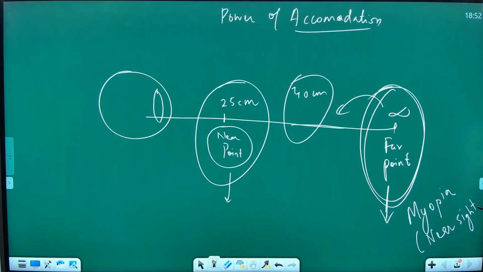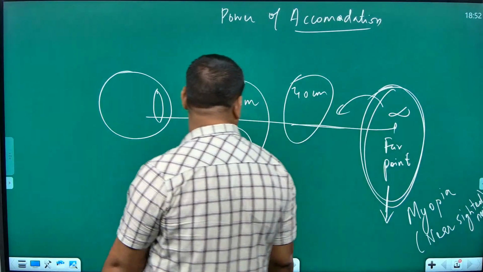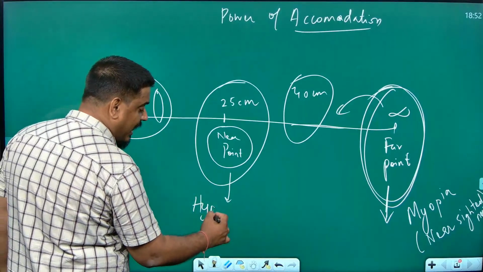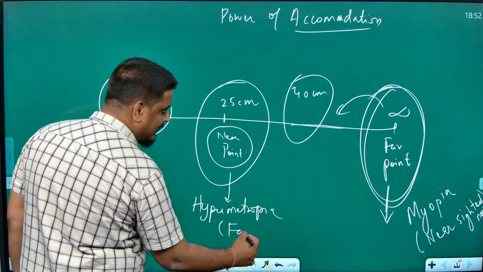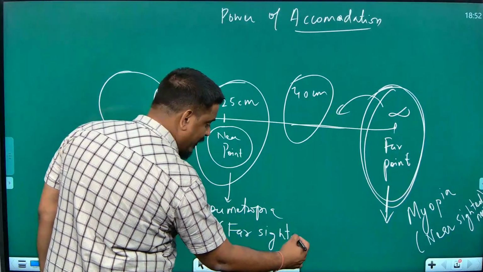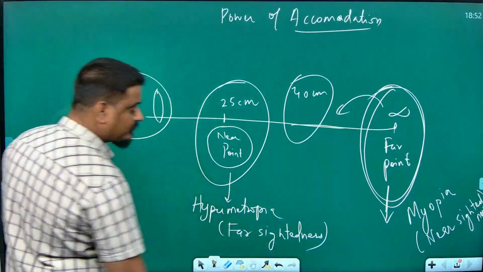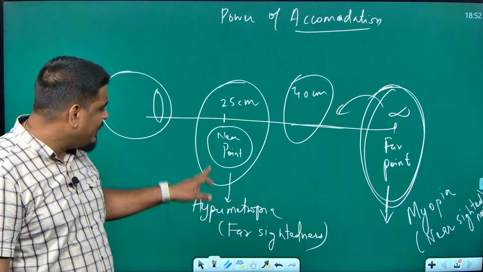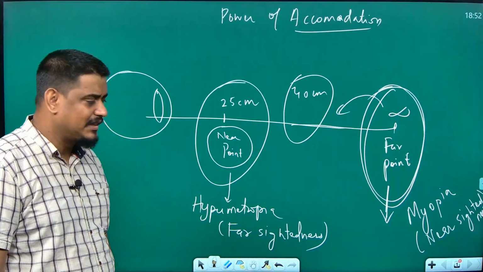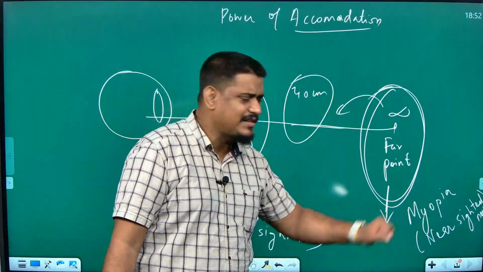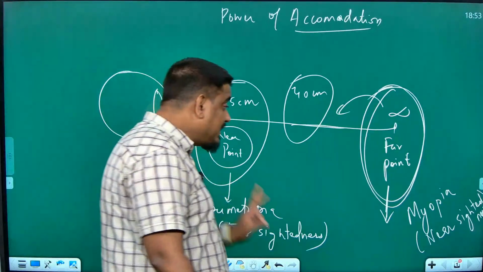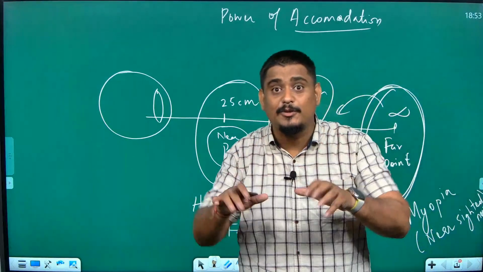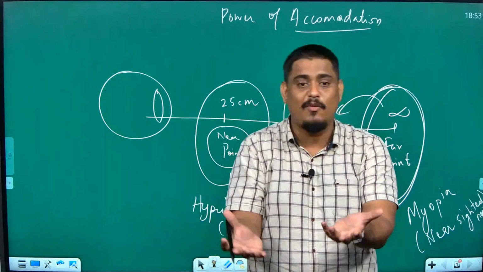Write it down. Short-sightedness or near-sightedness. And if your near point gets affected, the defect is called hypermetropia, which is also called far-sightedness. You may have a problem here. You may think that here only the near point is affected, so why are they calling it far-sightedness? And here only the far point is affected, so why are they calling it near-sightedness? Listen, many will have confusion in this, and many will make mistakes in this. Near-sightedness means we are able to see the near things clearly. Then what are we not able to see clearly?